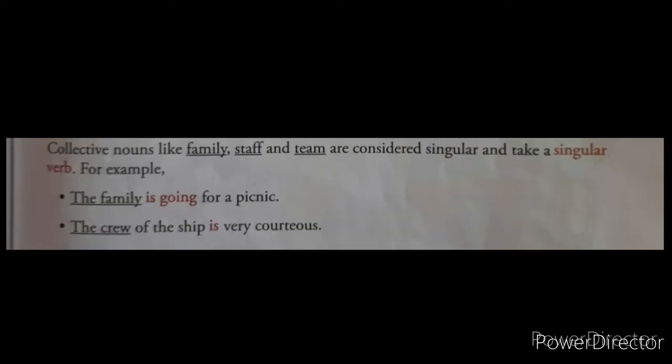Next rule we'll see: collective nouns like family, staff and team are considered singular and they take a singular verb. Means when collective nouns like family, staff, team are there, that time we have to use a singular verb. First example, the family is going for a picnic. The family is a collective noun and you have to use what with the collective noun? A singular verb. So with family which verb will come? Is. Next sentence, the crew of the ship is very courteous. Now the crew is a collective noun, so the singular verb is is used.